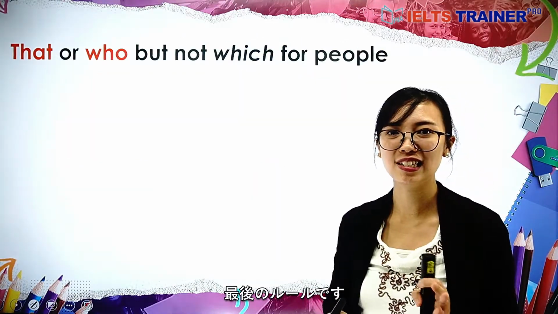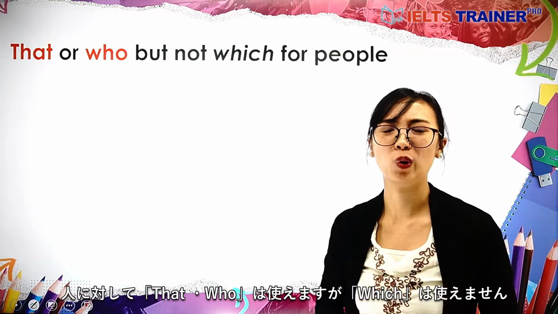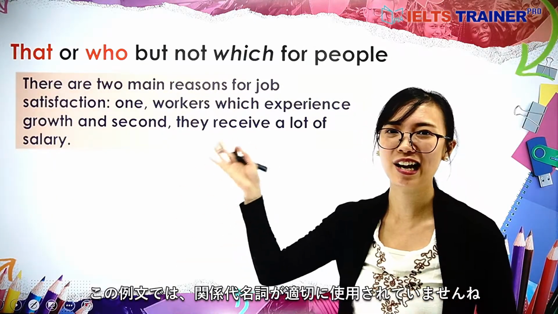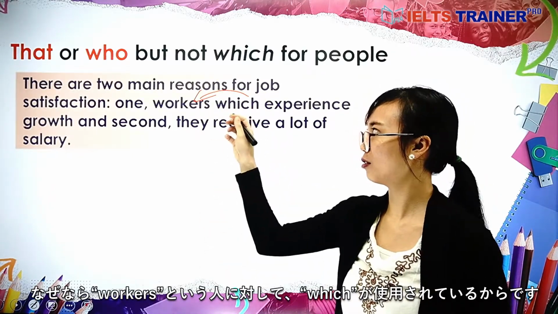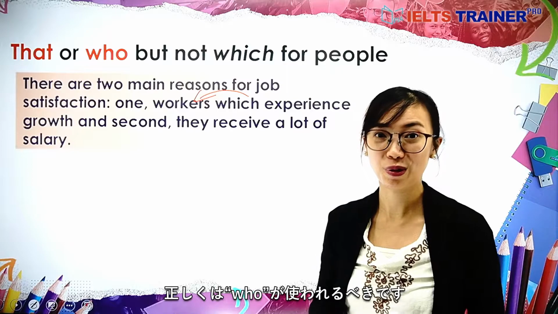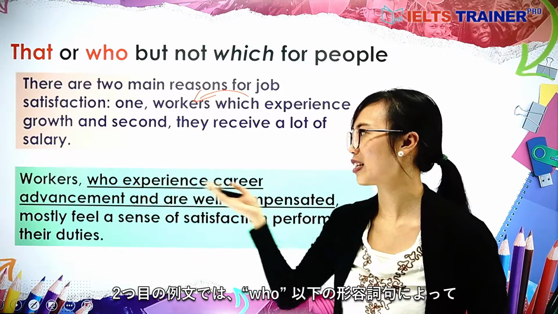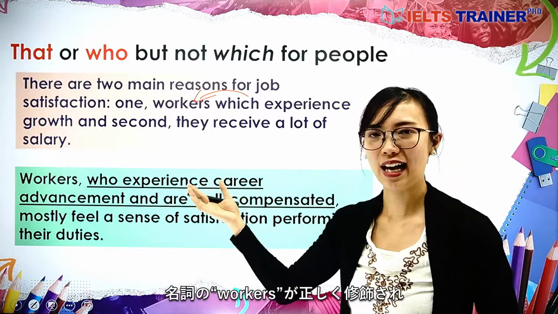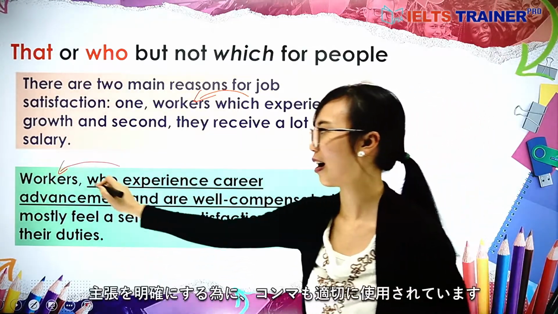Now, for this last rule, use that or who but not which for people. However, we can find that in this sample it is not properly used, as workers was followed by which. In this situation, of course, we should use who. In contrast, we may find workers who experience career advancement and are well compensated, as your adjective clause describing workers is used properly with commas.